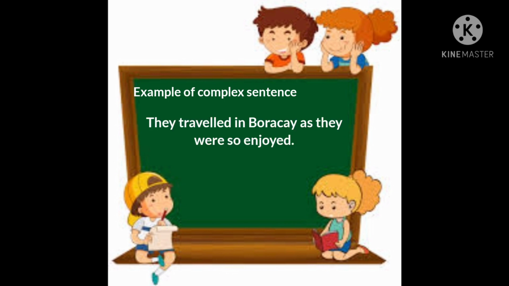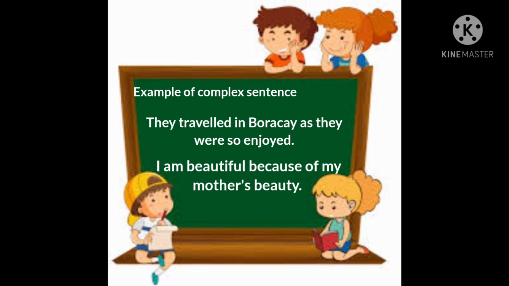They traveled in Boracay as they were so enjoyed. So the independent clause in the sentence is they traveled in Boracay, and as they were so enjoyed is the dependent clause. So the sentence has only one independent clause and one dependent clause. So next example, I am beautiful because of my mother's beauty.